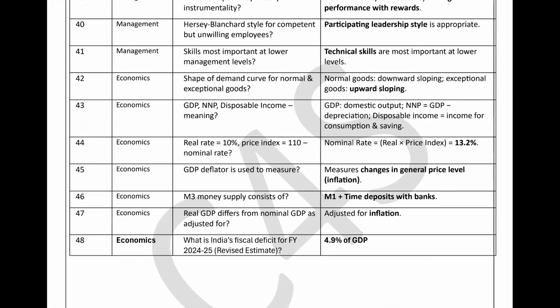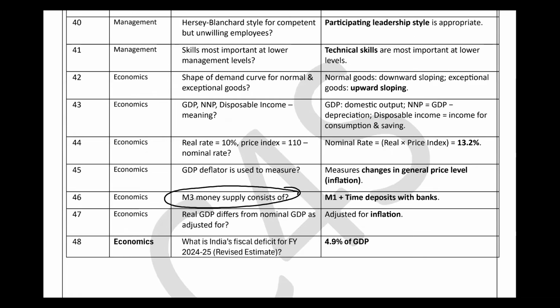Question 46, M3. This was a good question. So M3, aggregate money supply, they have asked. The formula was M1 plus time deposit with banks, and what was M1? Currency deposit plus demand deposit, right? So M1 is currency that is within the hand of the public, plus demand deposit with the banks, plus time deposit with the banks. I am telling you the M1 formula. This is the aggregate money supply formula, right? So 2,72,000 something was around, I remember the answer. So it was the correct answer for that.